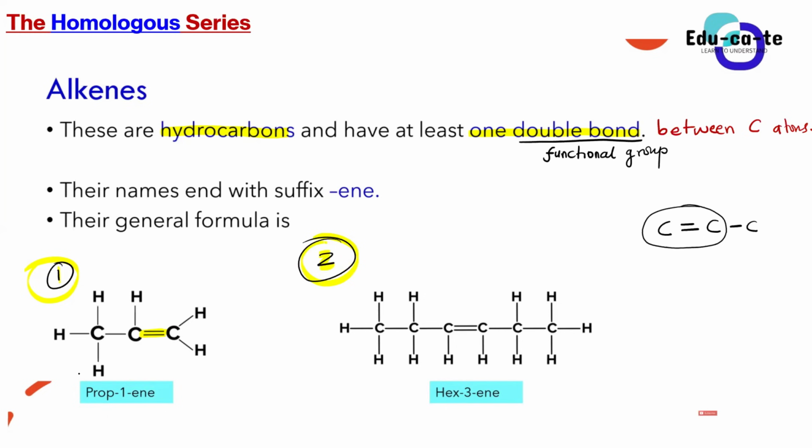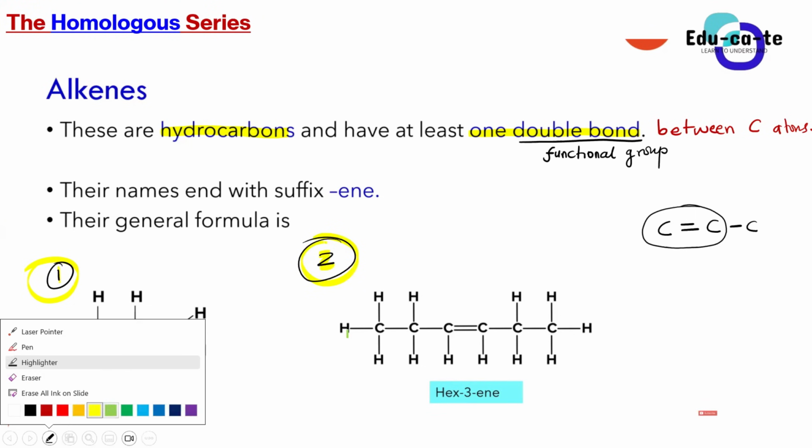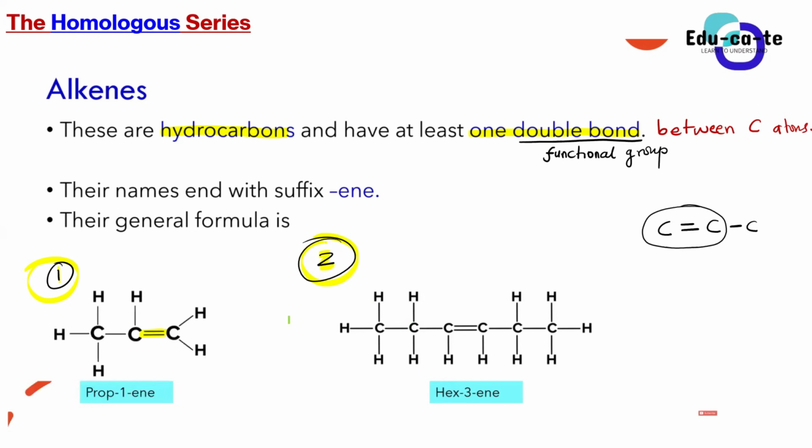The question was, where do we find the double bond in this second compound? In the center. Okay, which carbon? If you just count the carbons from left to right, carbon number 3 and 4. Yes, between carbon number 3 and 4, because if we count, this is carbon 1, carbon 2, carbon 3, carbon 4, carbon 5, carbon 6. So there are 6 carbons in this particular alkene.